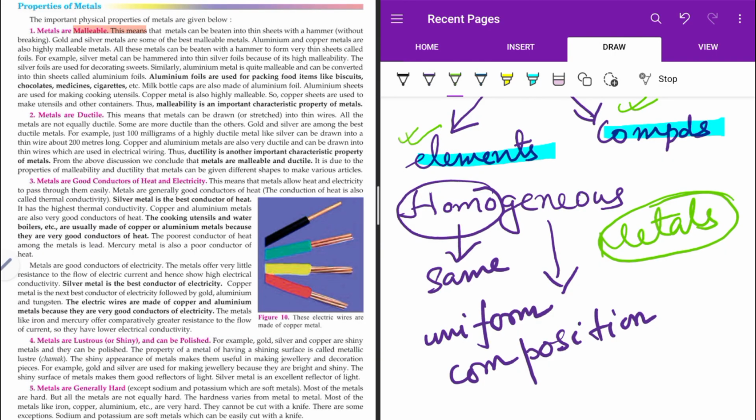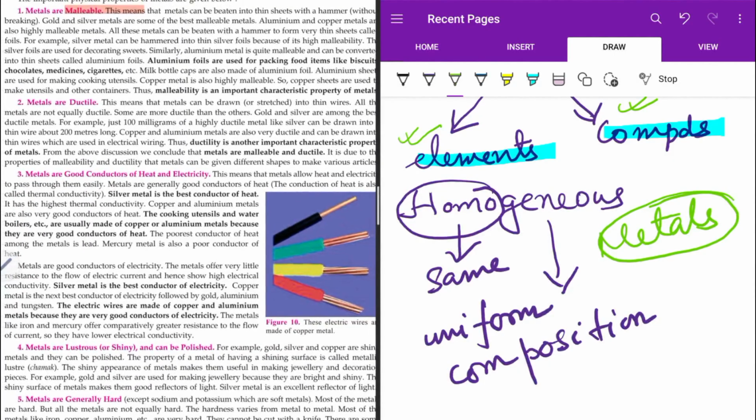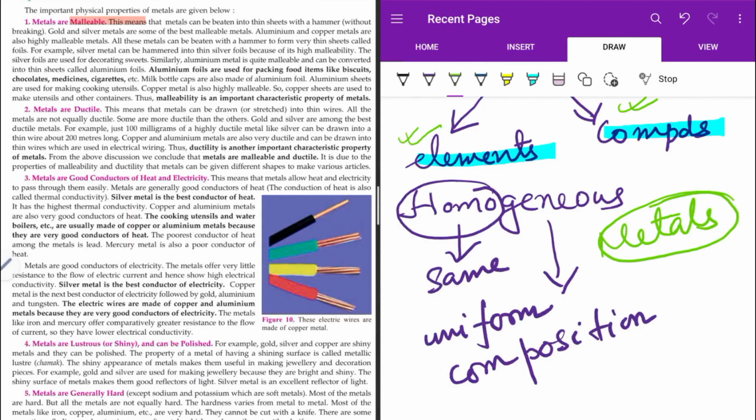Metals are malleable in nature. They can be beaten into thin sheets. Then metals are ductile, so they can be drawn into the shapes of wires. Metals are good conductors of heat and electricity. So silver metal is considered to be the best conductor of heat. Copper and aluminium metals are also very good conductors of heat. Okay, now cooking utensils and water boilers, they are made up of copper. Aluminium also, because they are good conductors of heat.